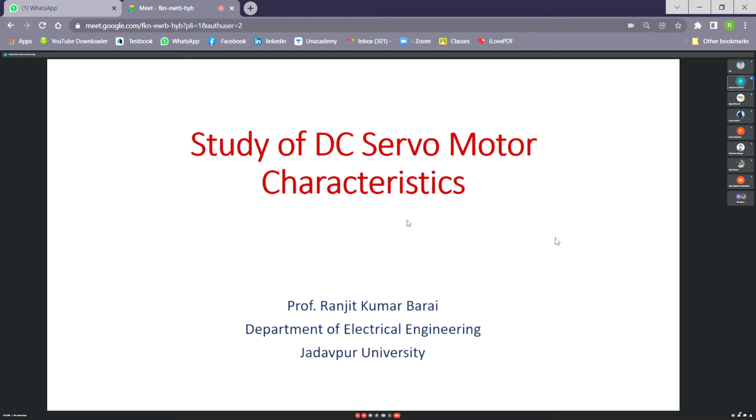So that is one aspect: a very accurate motion control is required, and the DC servo motor finds application in those cases.